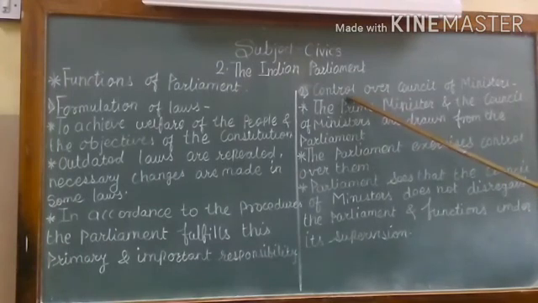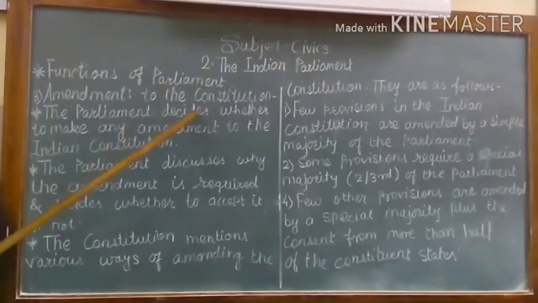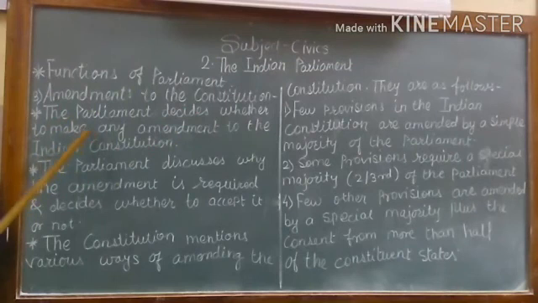Now second point is control over Council of Ministers. The Prime Minister and the Council of Ministers are drawn from the Parliament. The Parliament exercises control over them. Parliament sees that the Council of Ministers does not disregard the Parliament and functions under its supervision. They supervise their work. Amendments to the Constitution. The Parliament decides whether to make any amendment to the Indian